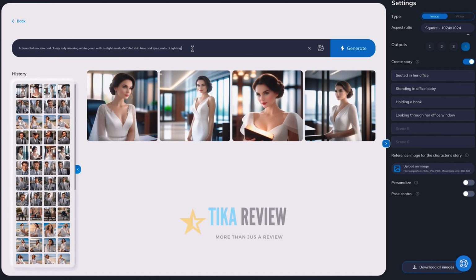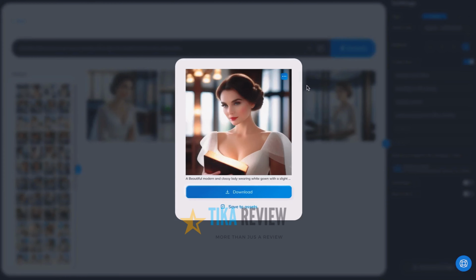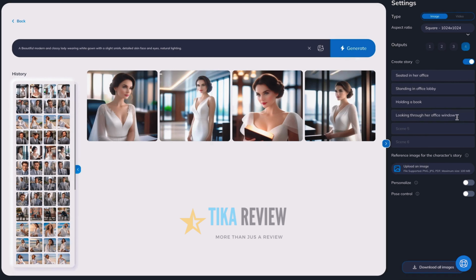Now look what we have on the right here. It says create story. One scene, we wanted her seated in an office. There she is, seated in an office. Then we wanted her standing in an office lobby. We actually put her in an office lobby automatically. Holding a book. There she is, holding a book right there, and looking through her office window. And that's, of course, the last scene on the right.